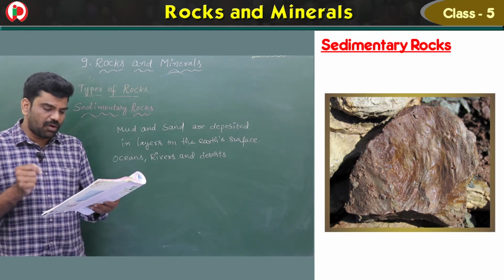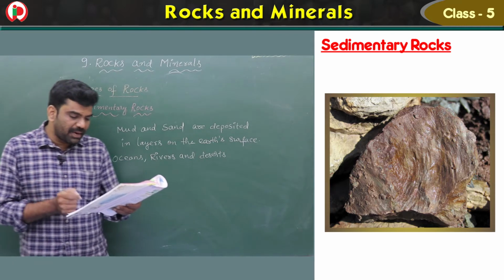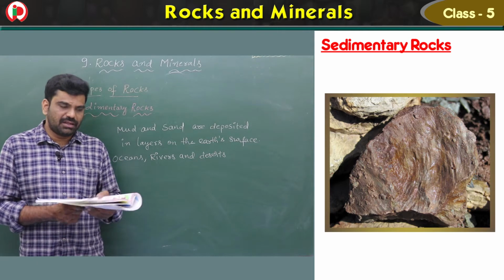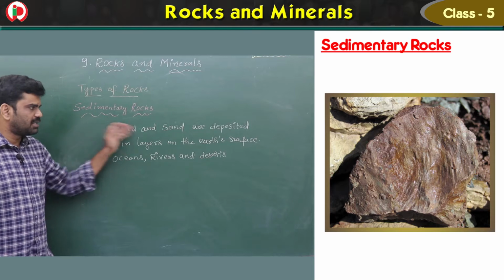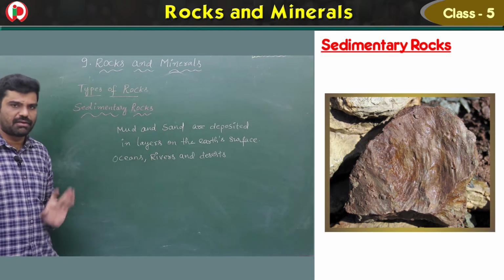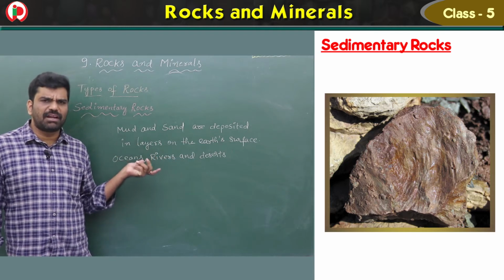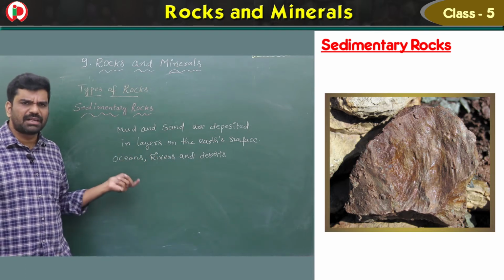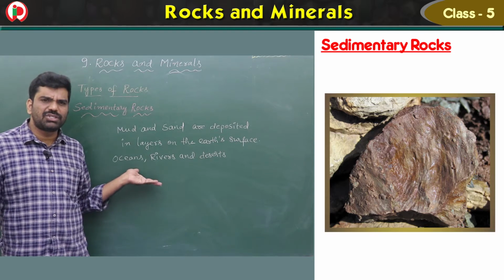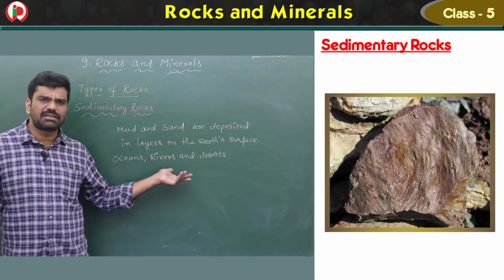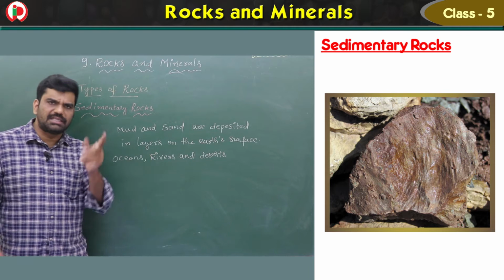The weight of the overlying layers compresses the mud and sand. So here see, the mud and sand are deposited in layers on the earth's surface, in different environments: some are formed in the oceans, some in the rivers, and some in the deserts.